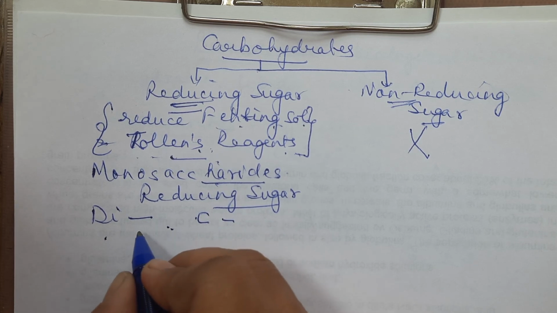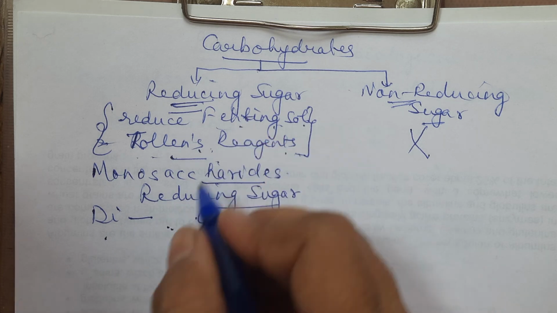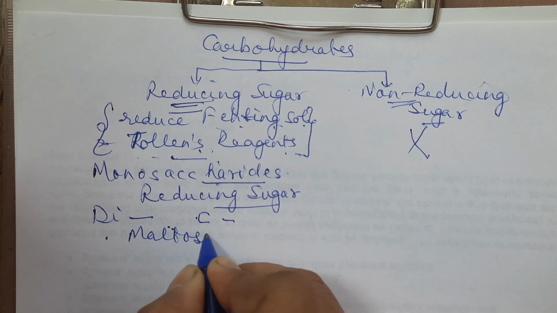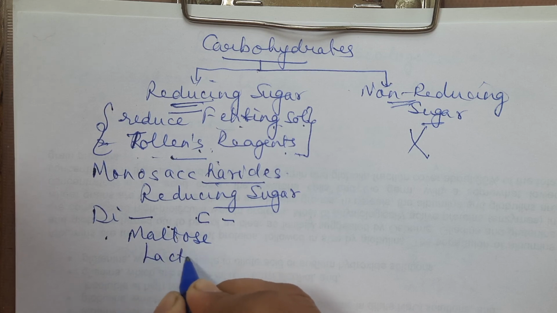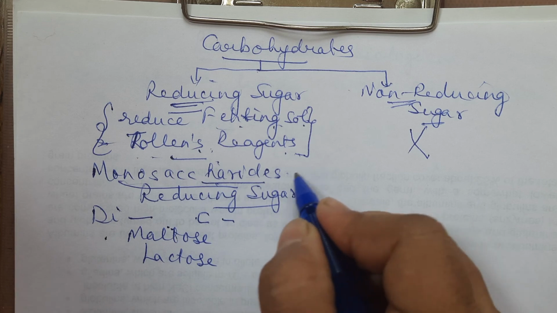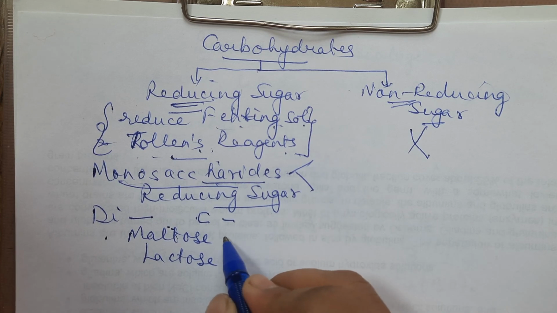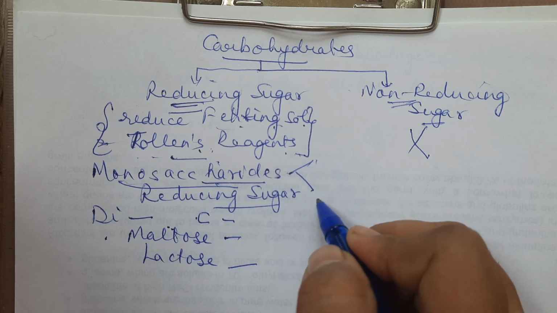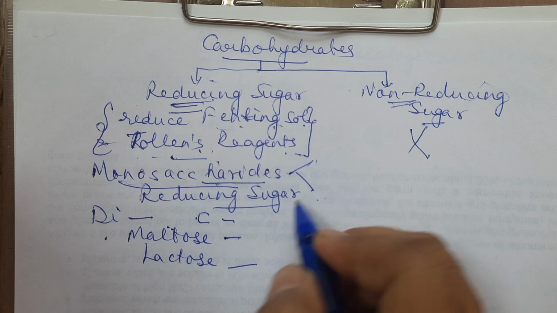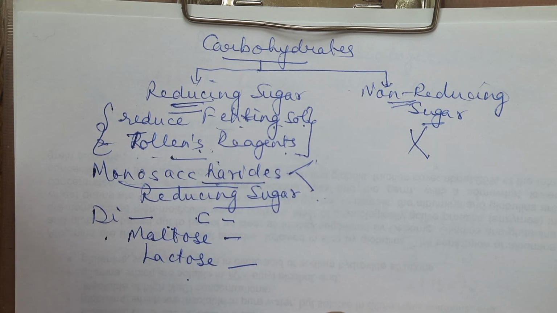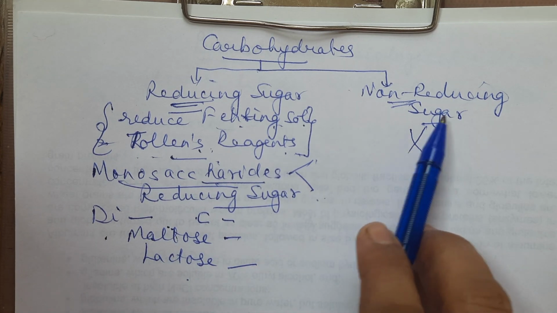If we consider examples of disaccharides which are reducing sugars, children, you can write down maltose and lactose. So what examples have you considered? All monosaccharides, that means glucose, fructose. That is one example. In disaccharides, which ones? Maltose and lactose. They are all reducing sugars. Okay. What are non-reducing sugars?